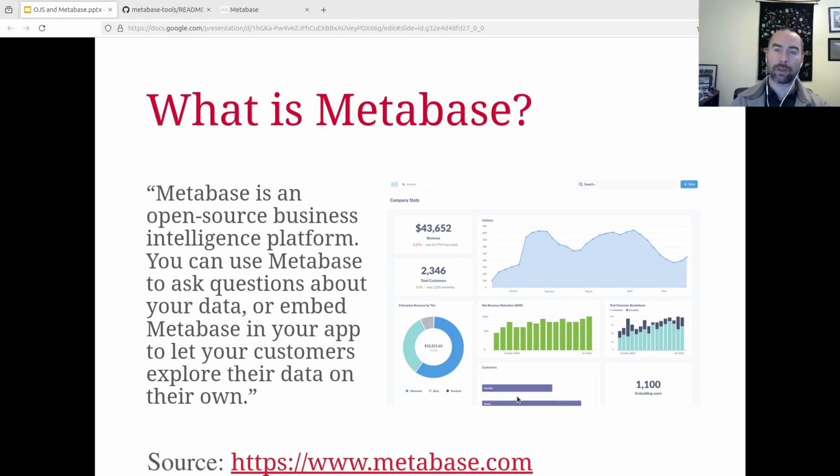Think about this as a way to allow for an external tool to explore your OJS database. The OJS database has a tremendous amount of information in it. It's got your submissions, of course, your peer reviews, your editor stats, number of submissions per month. It's got your number of acceptance decisions, all sorts of crazy stuff. And we've only been able to tap into a little portion of that using the built-in statistics tools within OJS. So this will potentially open up that whole set of data to a lot of exploration.